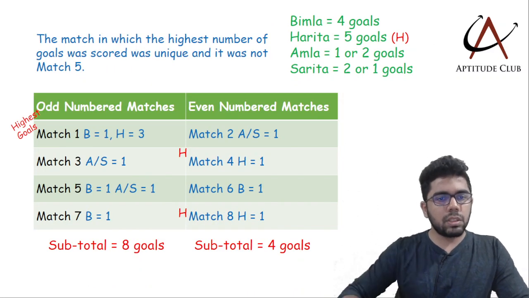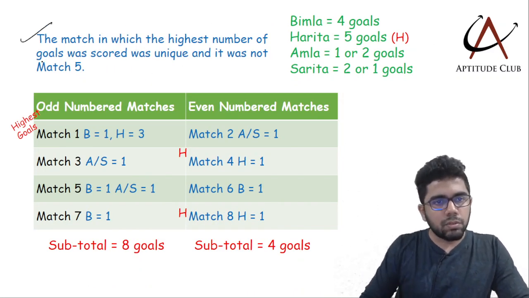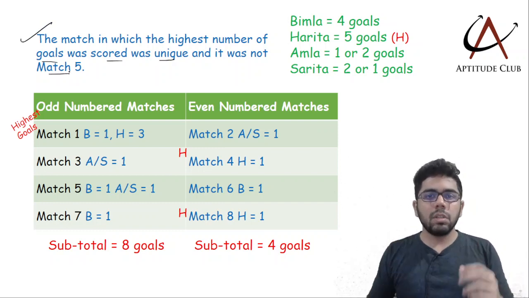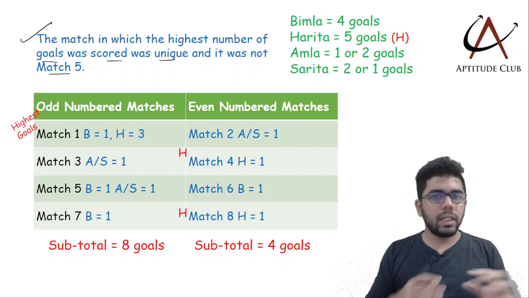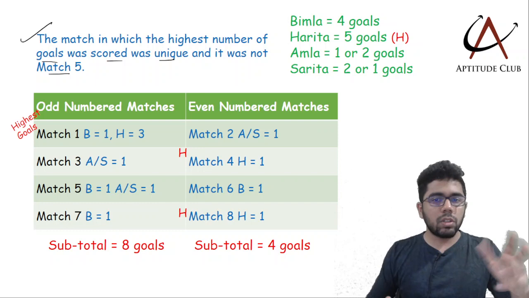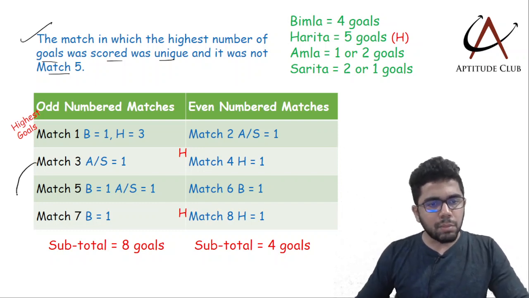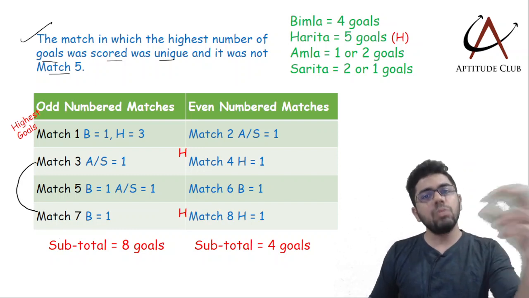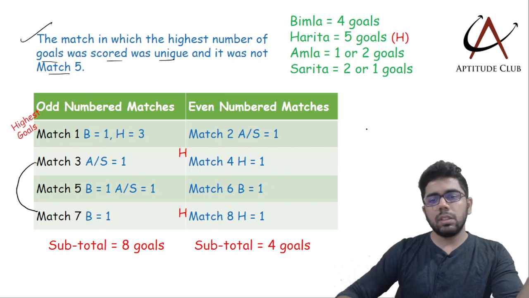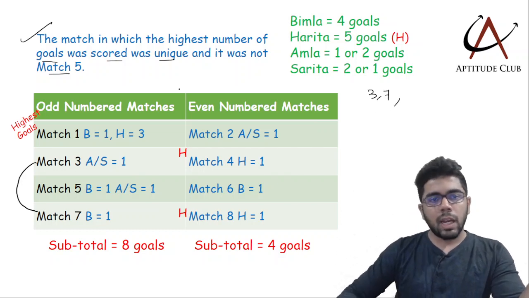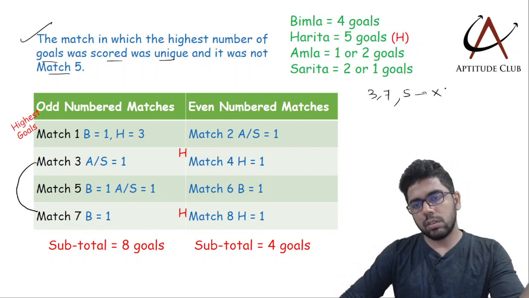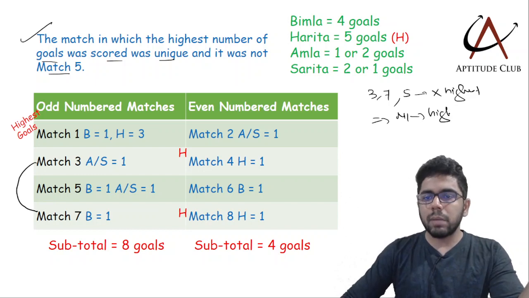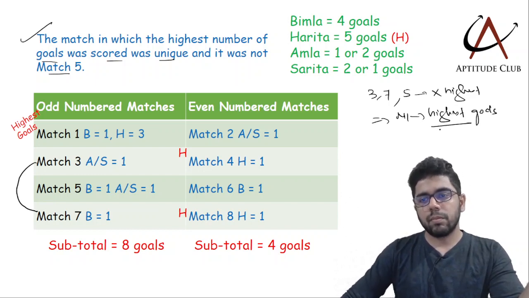And one more piece of information is given, that the match in which the highest number of goals was scored was unique, and it was not match 5. Unique means the highest number of goals can happen in only one match, it cannot be in multiple matches, and it was not in match 5. Now think about this. Match 3 and match 7 have the same number of goals, and the match with the highest goals would be a unique match. That means match 3 and match 7 are not highest, and also match 5 is not highest. So by default I can say that match 1 is the match in which the highest goals were scored.